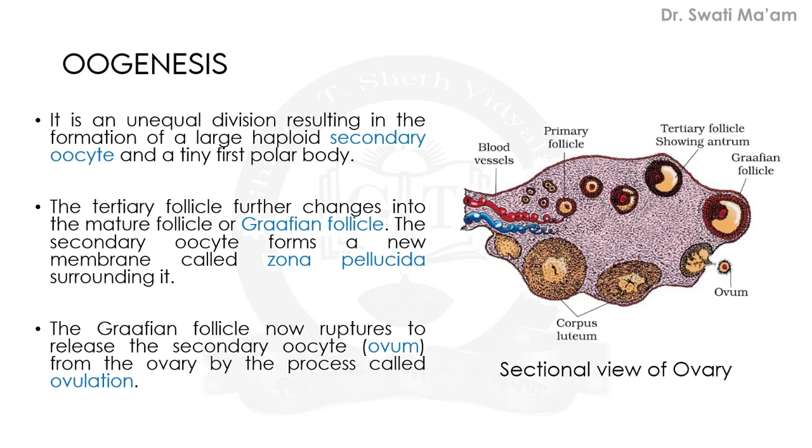The Graafian follicle now ruptures. So in the next phase, this phase shows the rupturing of the Graafian follicle to release the secondary oocyte, which is nothing but an ovum. This is an ovum, and this shows the rupturing of the Graafian follicle. So this release of ovum is known as ovulation. It is a very important event, ovulation. So this Graafian follicle ruptures and the ovum will be released out. This process is known as ovulation.